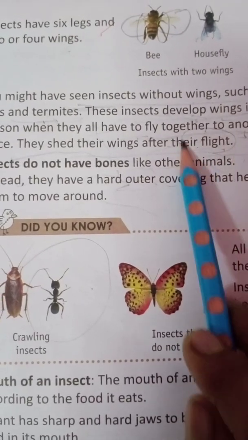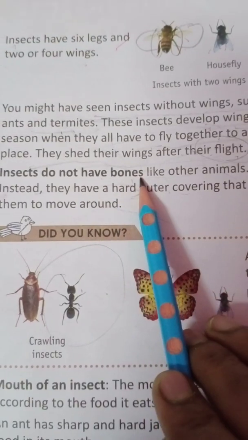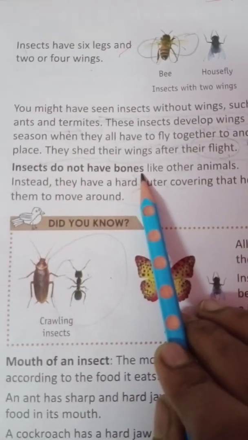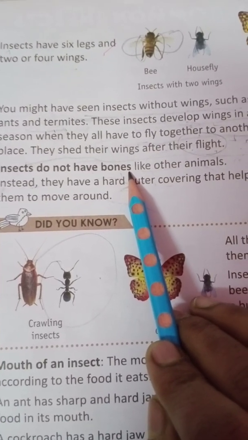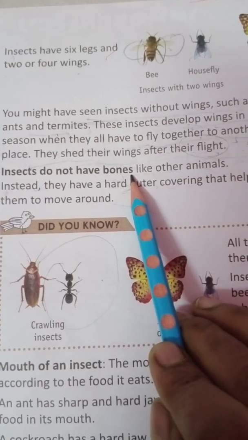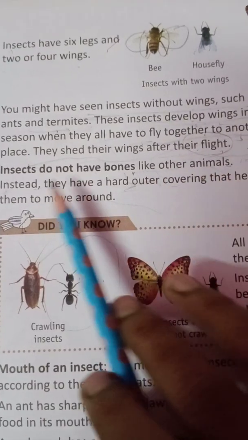Yes? Yes. Insects do not have bones. As we humans have a skeleton made up of bones, insects do not have bones like us or like other animals.